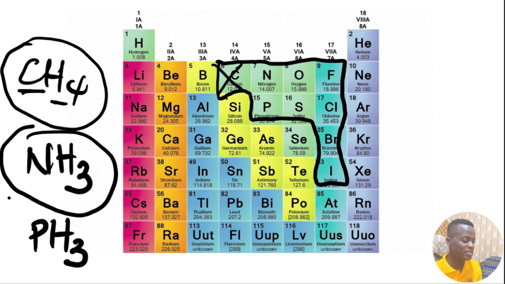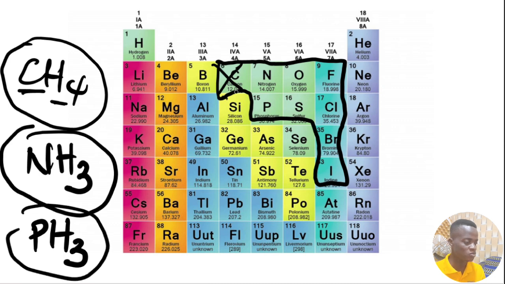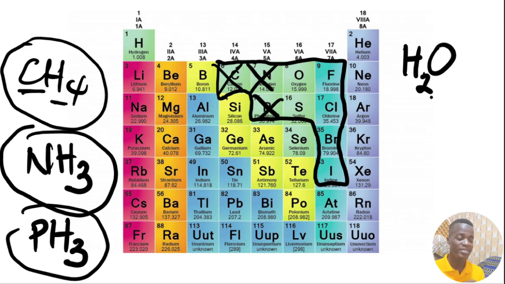So basically, for this group, you see that the non-metal comes before hydrogen: the P comes before the H, the N comes before the H, and the C comes before the H for all these groups. But the scenario changes from group 6 going on. From group 6, for example, O, hydrogen comes first with oxygen, but then it's going to form water, H2O. So H2O, when hydrogen meets oxygen, it's going to form water, H2O.